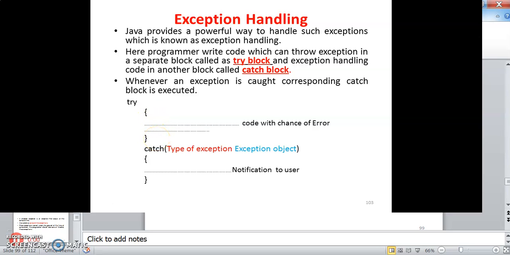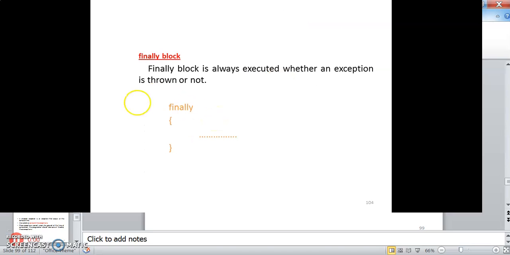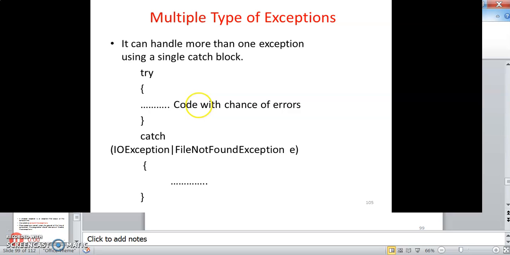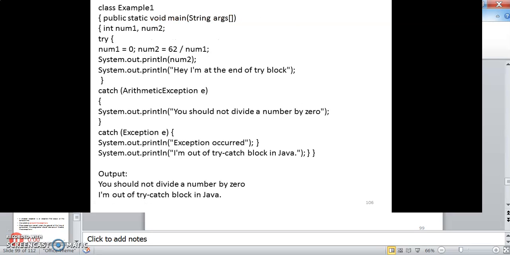In this way you can manage exceptions without terminating the program in the middle and without allowing the program to crash. The finally block is always executed, whether an exception is thrown or not. Multiple types of exceptions can be handled using a single catch block. Here we can see catch IOException or FileNotFoundException. Both types of exceptions are caught by the catch block.